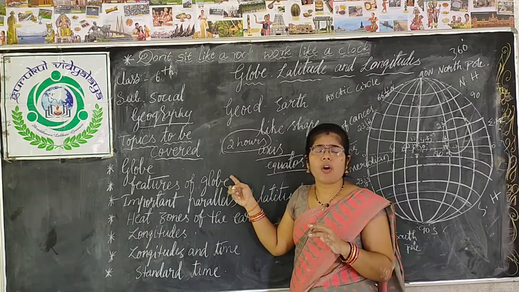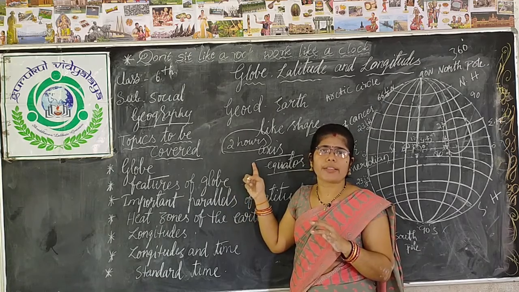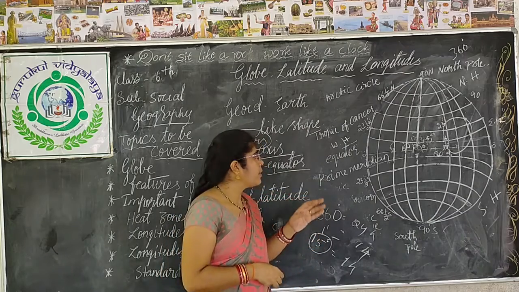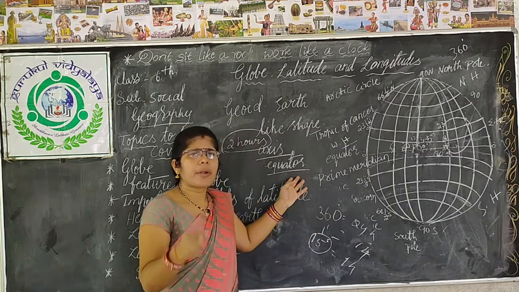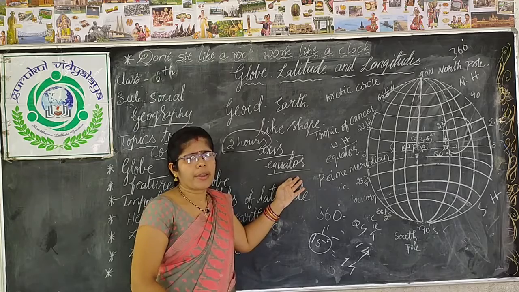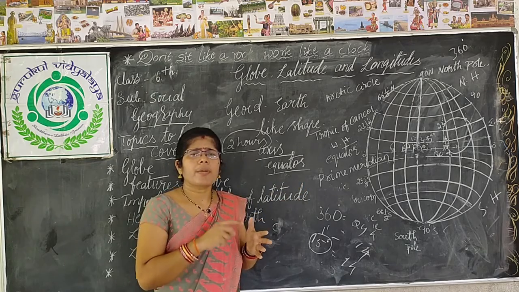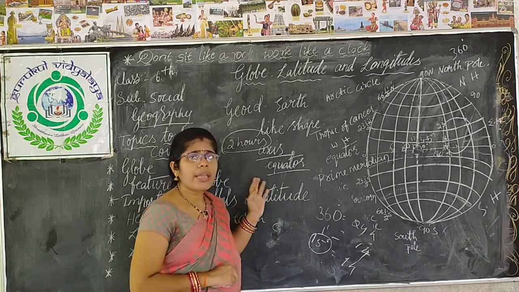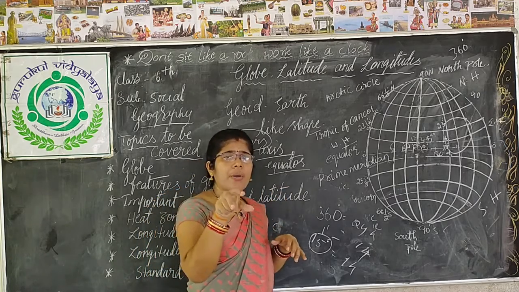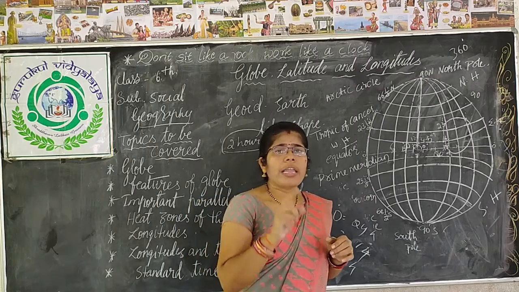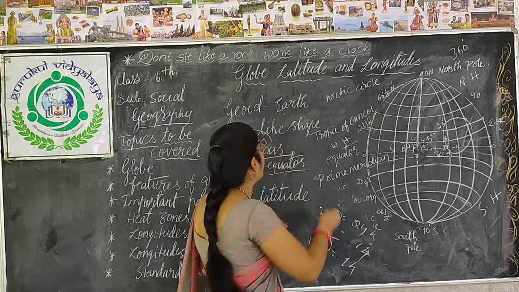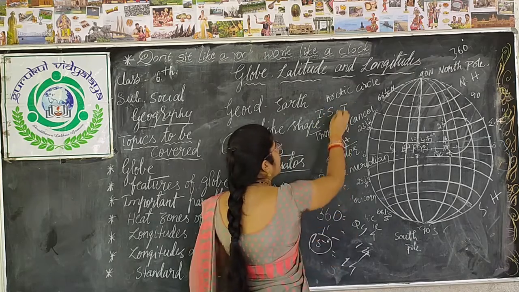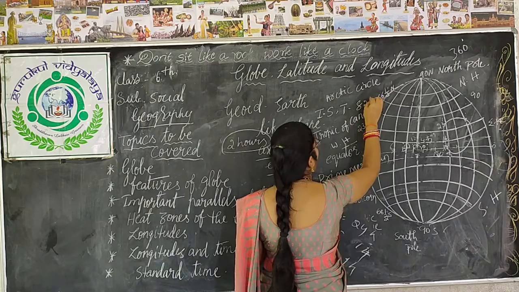We may face lots of problems in different areas, like train starting times, train timings, as well as aeroplanes. All the timings will be different from one area to another area. So it will be very difficult and will create a difficult situation in the region. That is why India has taken a particular time, which is called Indian Standard Time, IST.